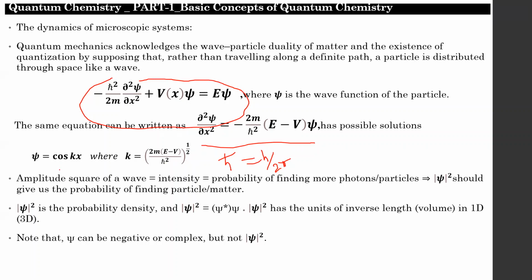And the two terms here are different. Probability density: the number of electrons can be found over a unit volume, which is defined as psi into psi star. Psi star is nothing but the complex conjugate of the psi function. Psi square has the units of inverse length in 1D and inverse volume in 3D.